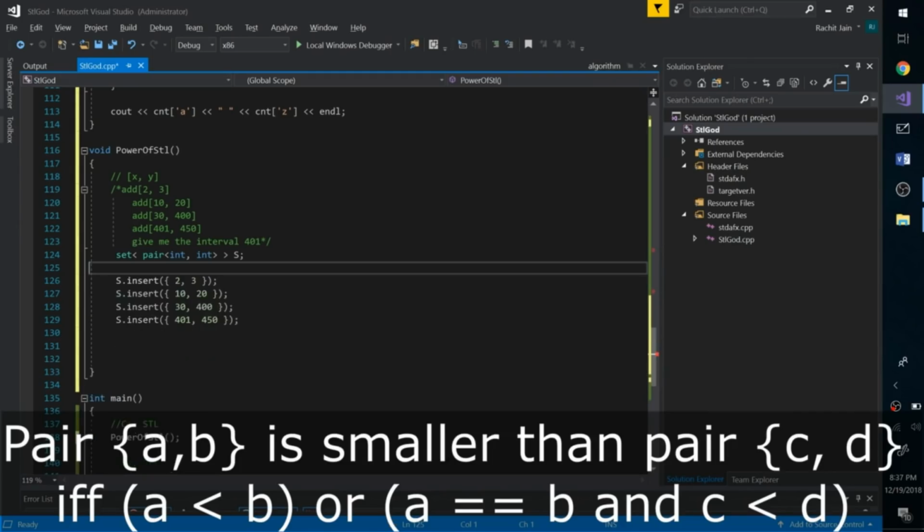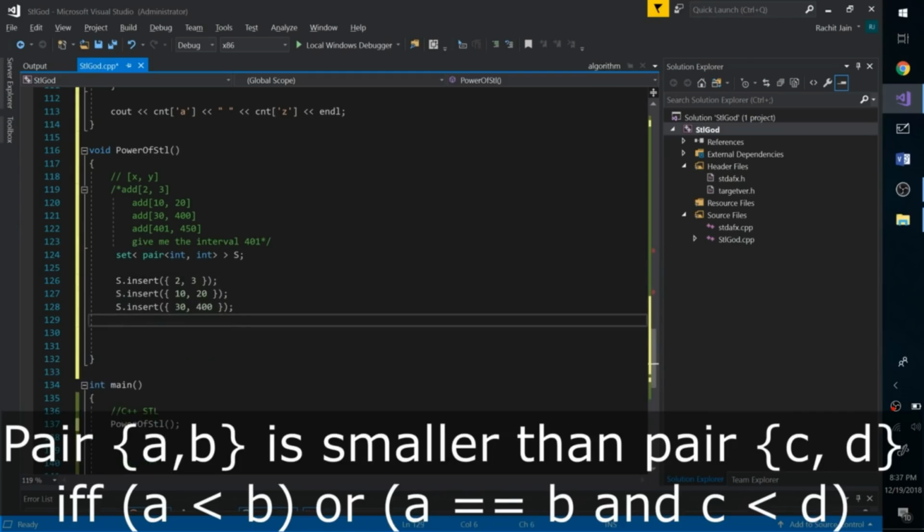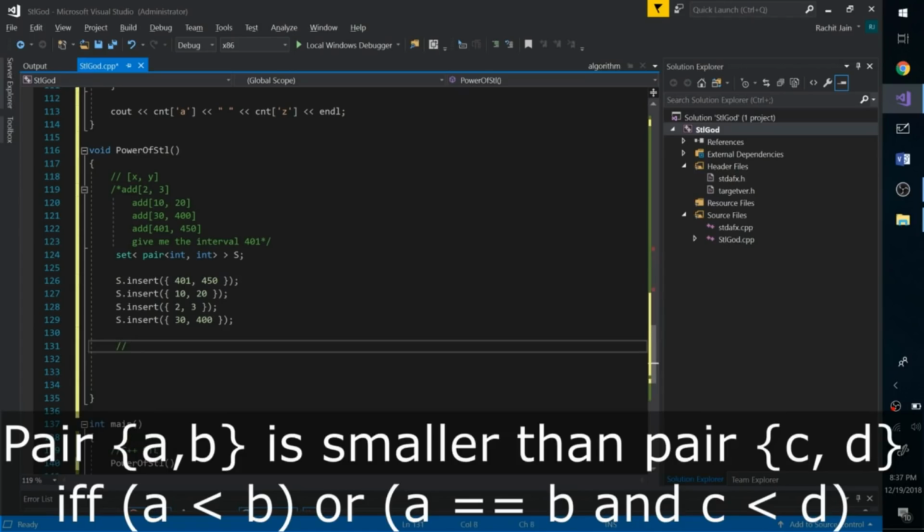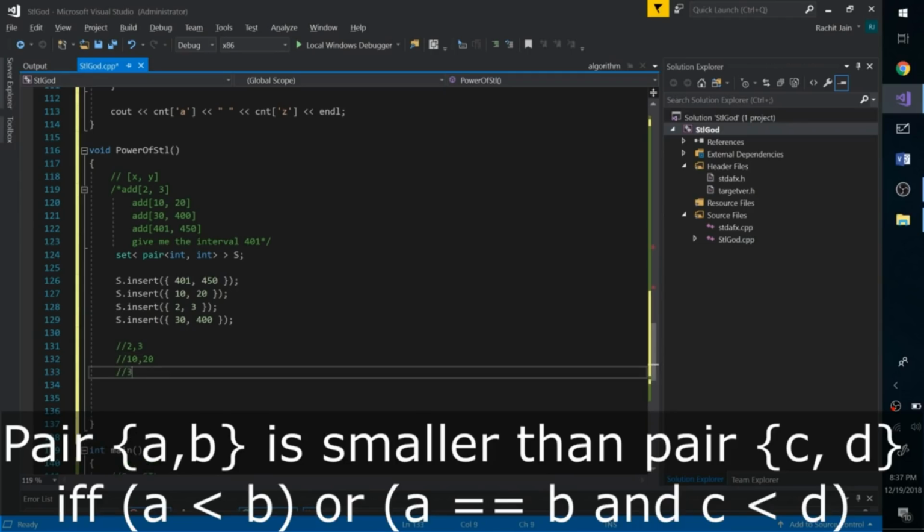Even if we insert in random order, like 401 comma 450 first, then 10 comma 20, then 2 comma 3 and 30 comma 400, after this, 2 comma 3 will come first, then 10 comma 20, then 30 comma 400, and then 401 comma 450.